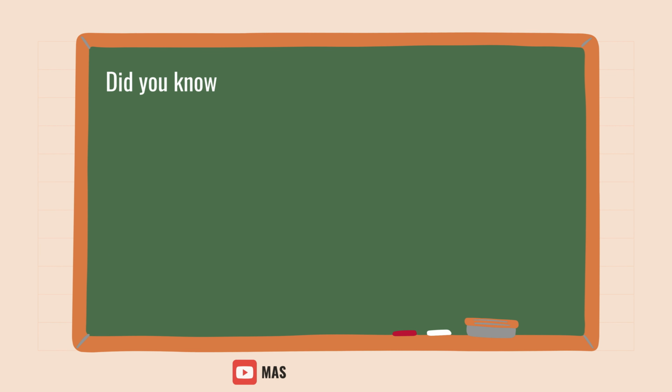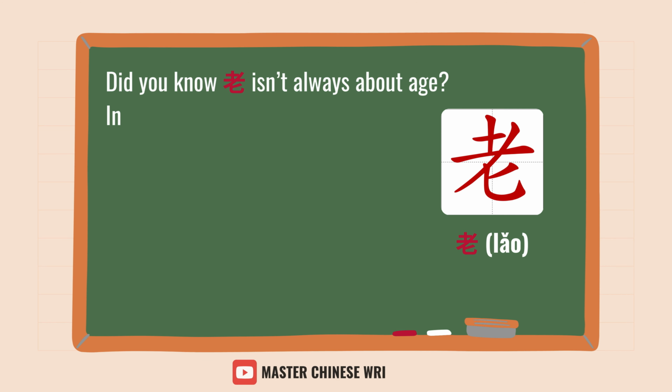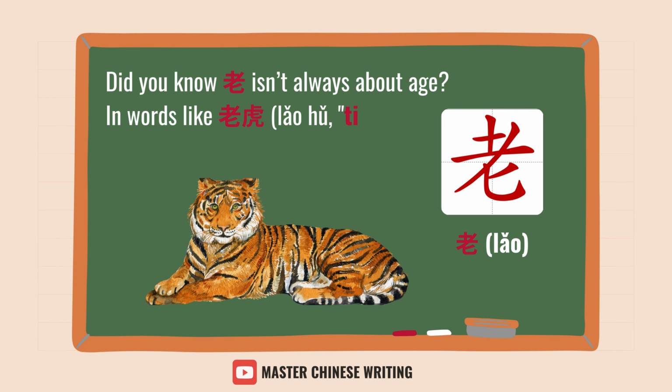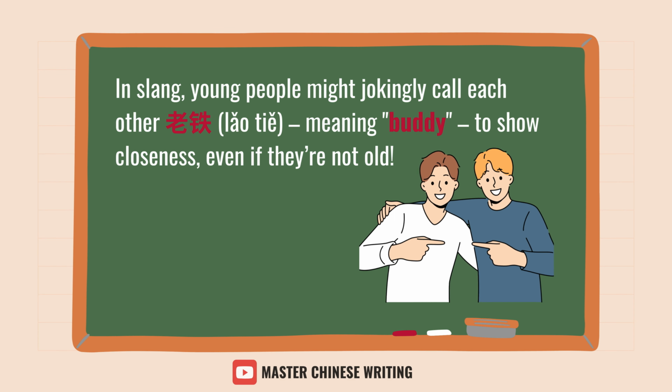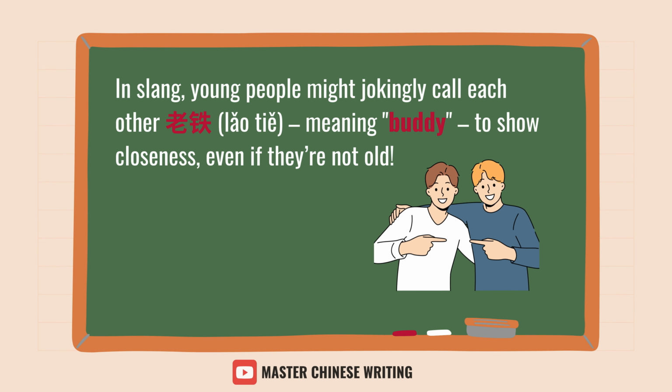Did you know? 老 isn't always about age. In words like 老虎, tiger, it's just part of the name. In slang, young people might jokingly call each other 老铁, meaning buddy, to show closeness, even if they're not old.